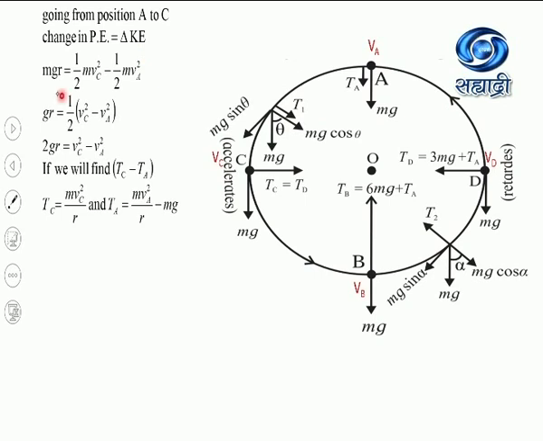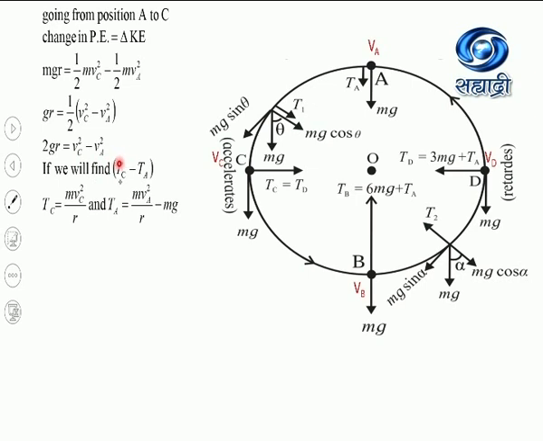So change in potential energy is mgr, because this covers only the displacement through a distance r. Kinetic energy at point C is half mvc square, and kinetic energy at point A is half mva square. Again all these m will be getting cancelled. So this equation will become gr equal to half of vc square minus va square. Now multiply both sides of the equation by the factor 2. So it will be 2gr equal to vc square minus va square.